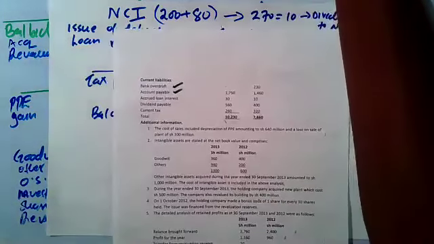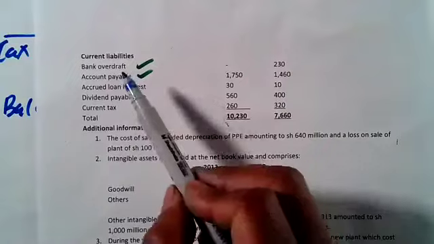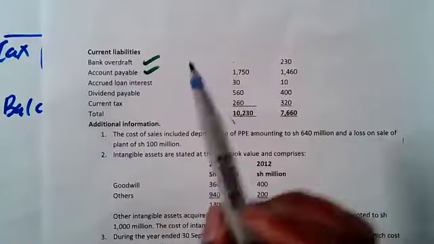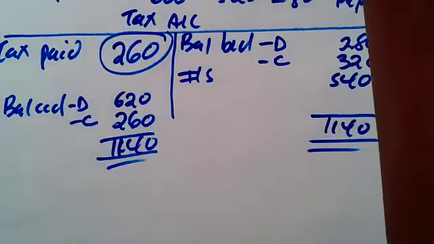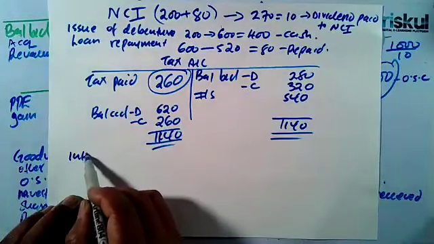So still continue there. Bank overdraft, we will leave that, and account payable. We have accrued loan interest. Let's look at interest. We need to get the interest paid.